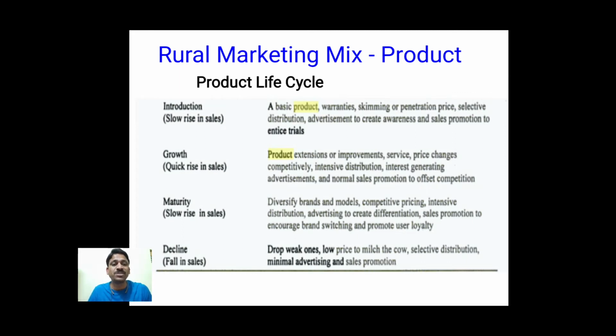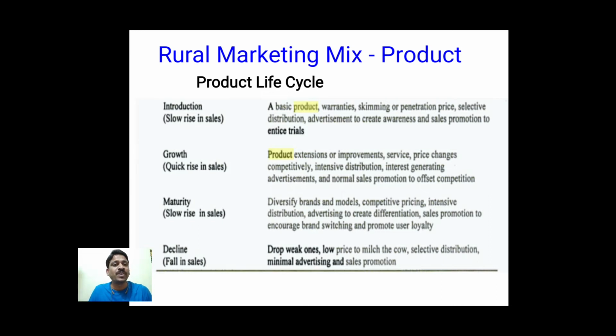So intensive distribution is required, and generating interest in the customers is also important, so we can use advertisements or promotion strategies for that. And at the maturity stage, the next level after the growth stage, there will be a slow rise in sales, because most of the customers have already bought our products. So very few potential customers are left, so we can see a slow rate